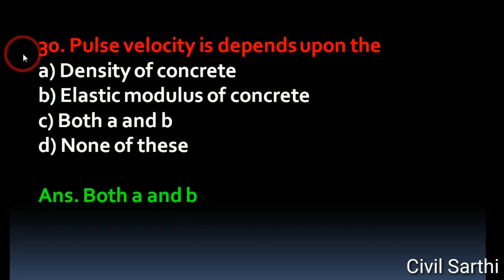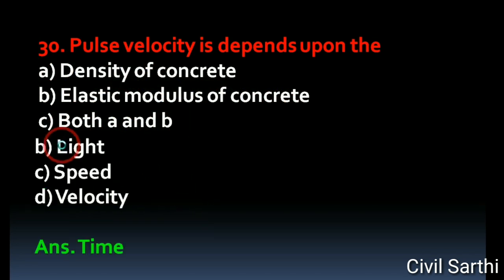Question number 30. Pulse velocity depends upon the option A. Density of concrete, option B. Elastic modulus of concrete, option C. Both A and B, option D. None of these. The right answer is both A and B.